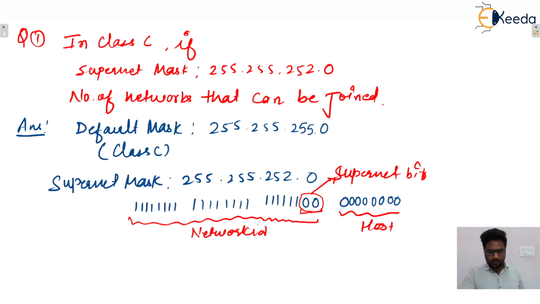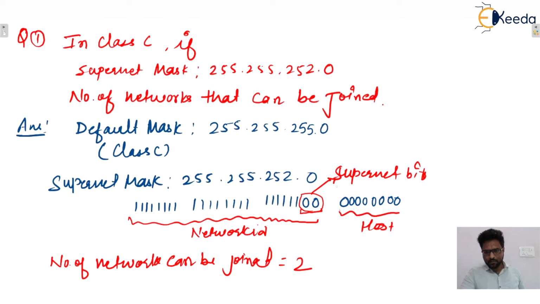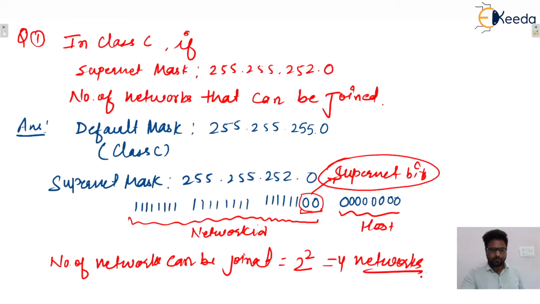So the number of networks that can be joined is equal to 2 raised to power the number of supernet bits. Here supernet bits are 2, so 4 networks can be joined, isn't it? So that is the concept.